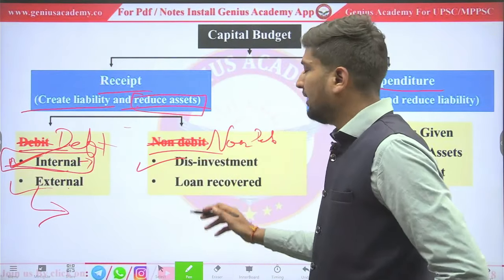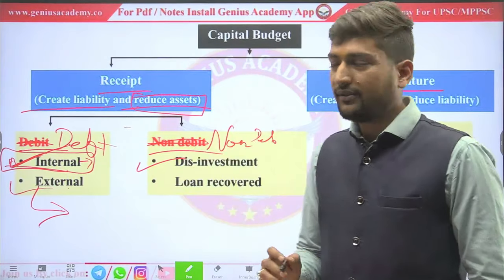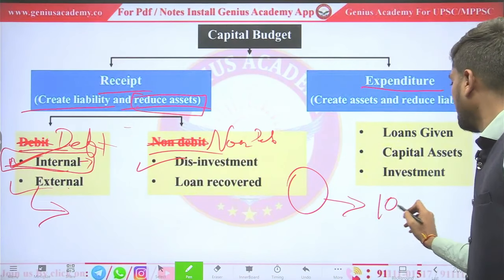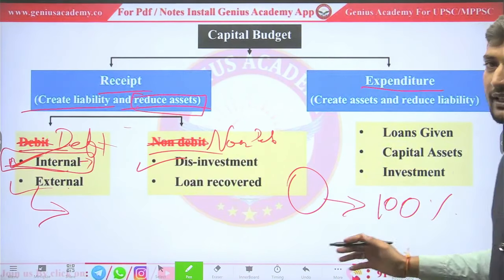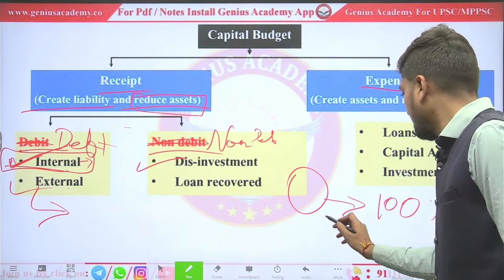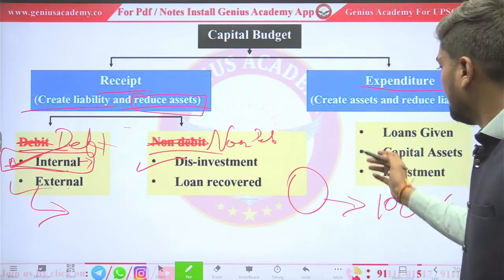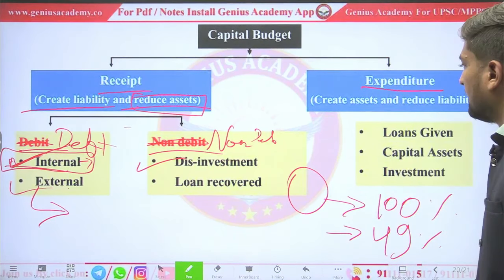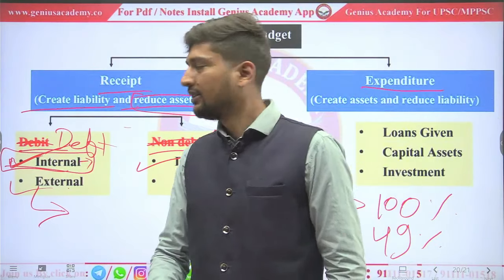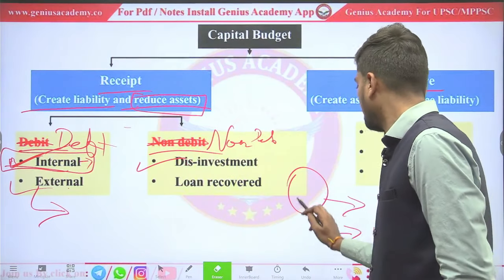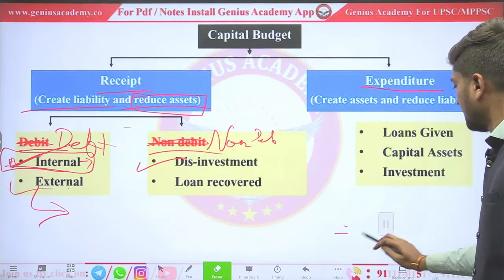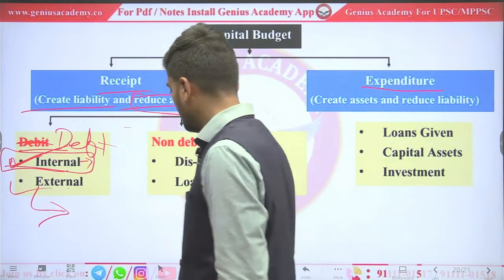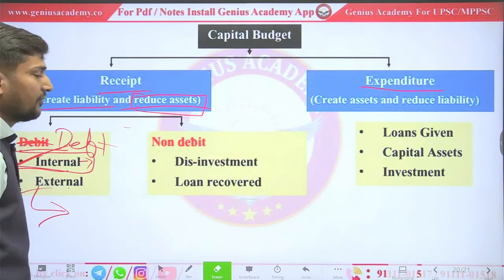In technical words, if government has 100% share in any company, but after selling 51%, when it remains with 49%, then it will be disinvestment. Next, loan recovery. When government recovers loans, it will come under receipt of capital budget.